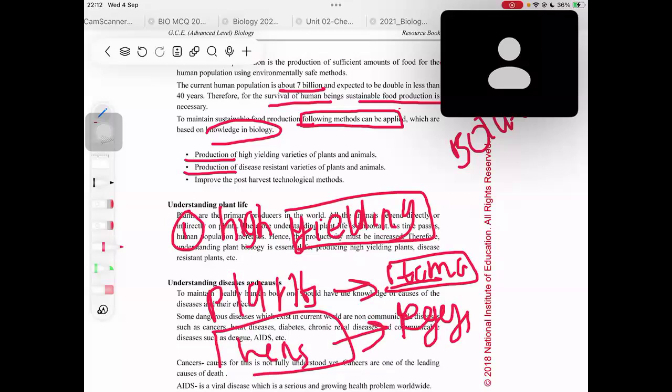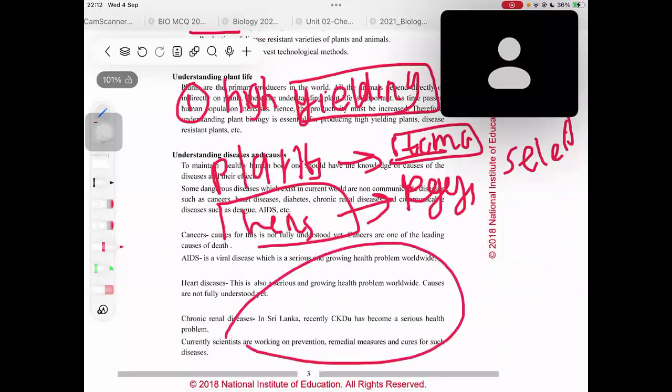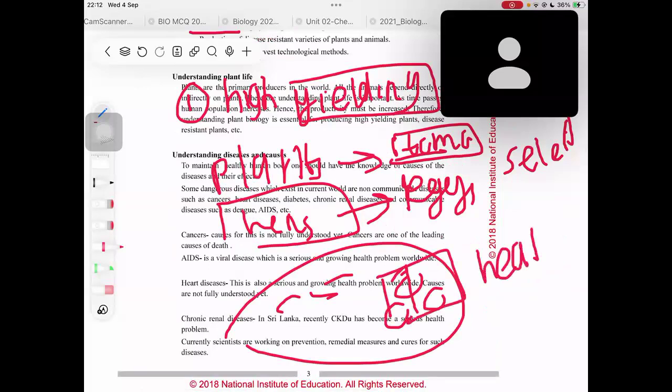Sometimes for that, we can use a safe method called selective breeding. That means when it comes to a flock of hens, 2-3 hens will produce a lot of eggs compared to the other hens. Maybe it's because these 2-3 hens are healthy compared to all the other hens. So we can take these 2-3 hens and breed them, right?